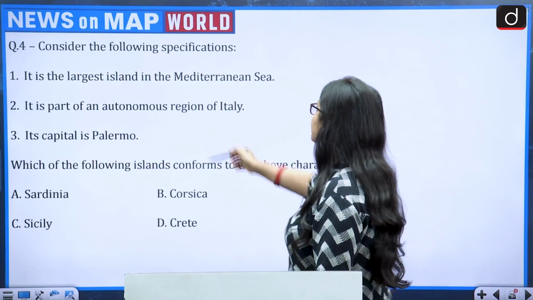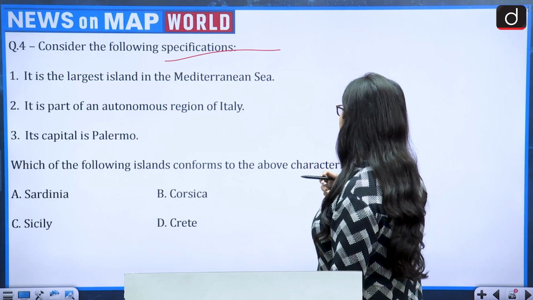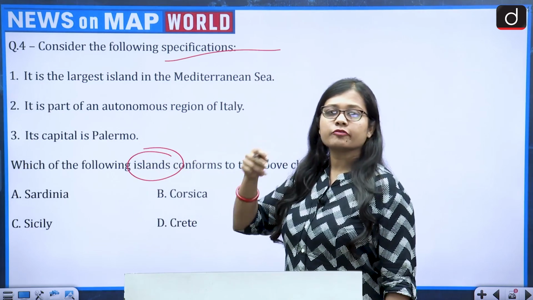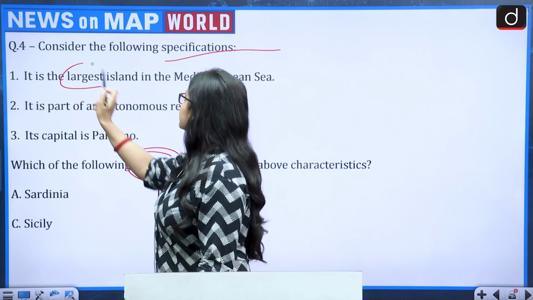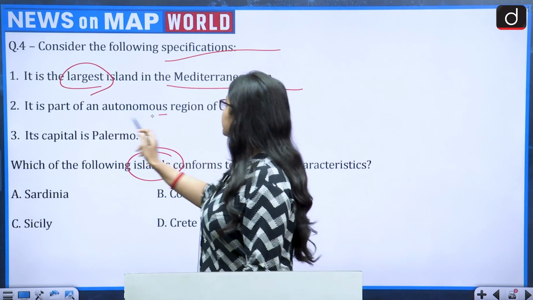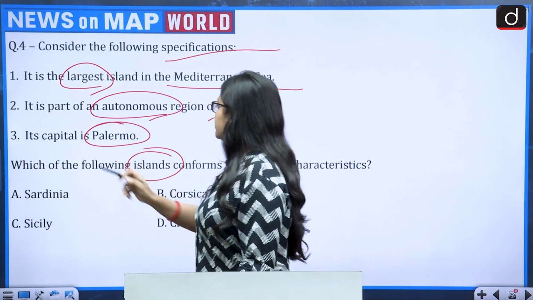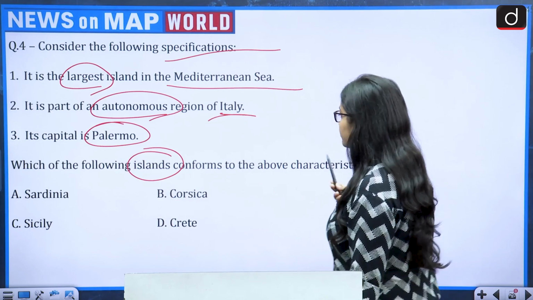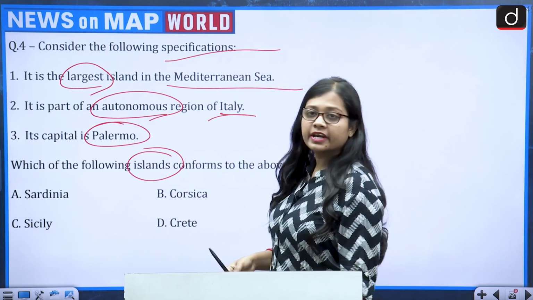Consider the following specifications. There are 3 points given. Which of the following islands confirms the above characteristics? So the 3 statements refer to which island? First statement is, it is the largest island in the Mediterranean Sea. It is part of an autonomous region of Italy, and third, its capital is Palermo. Then the options given are Sardinia, Corsica, Sicily or Crete.